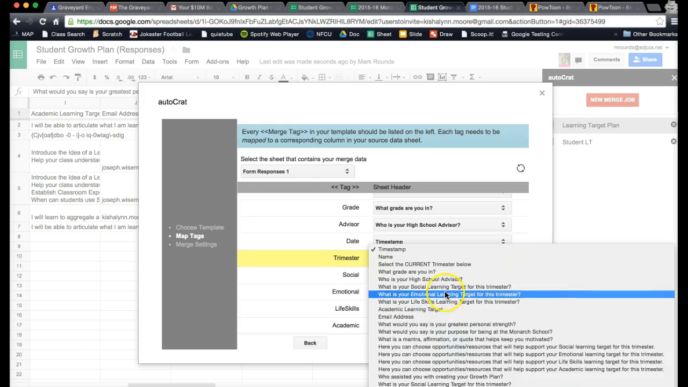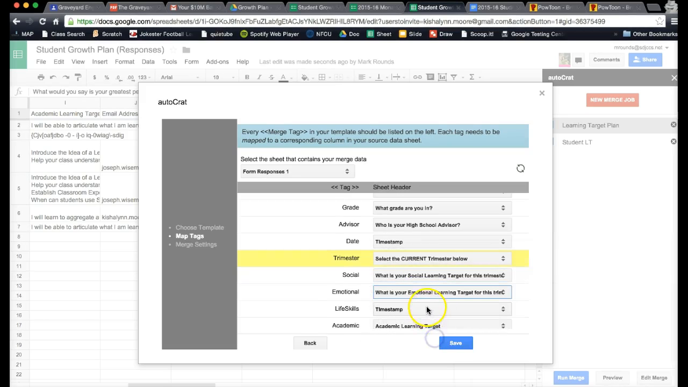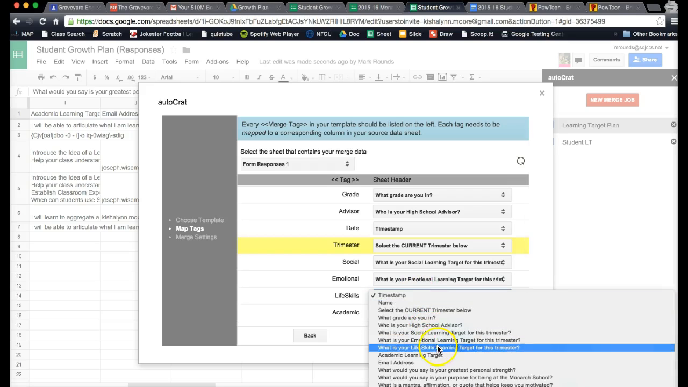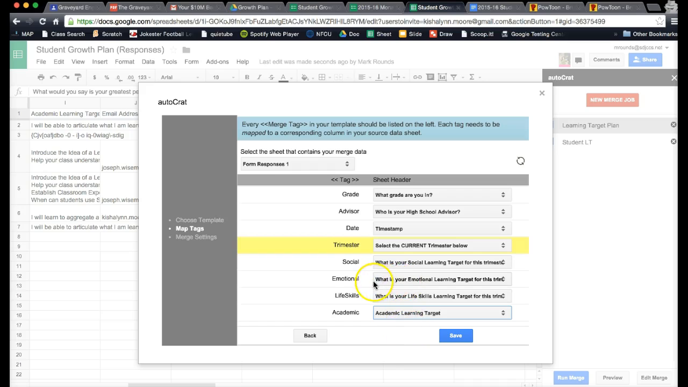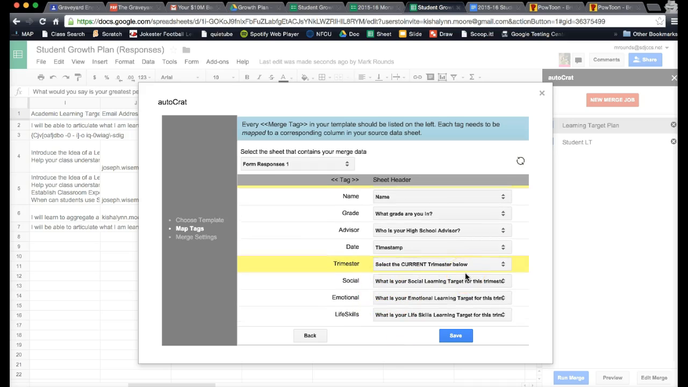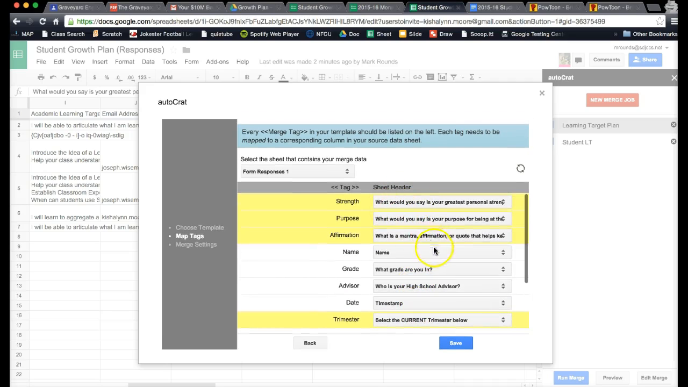Social would be social learning target. Emotional learning target. Life skills learning target, and then academic. That one stayed; I didn't change that one. So it looks like anytime we change the question in a form, it changes the header in the spreadsheet, which then makes us have to come back in and remap Autocrat and revamp the deal. That's no problem. Hopefully it'll be finalized by Thursday, and we won't have to fool around with it so much.